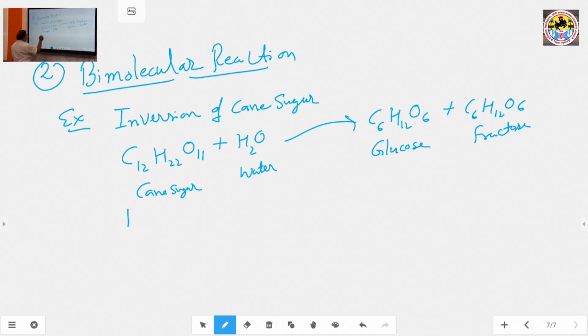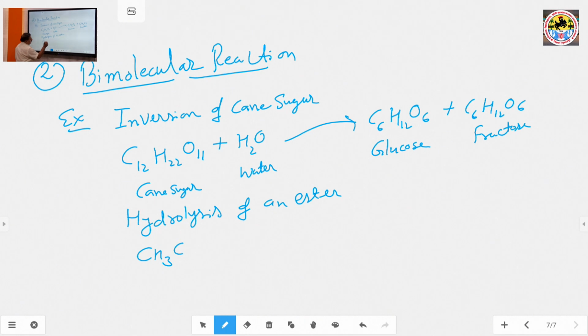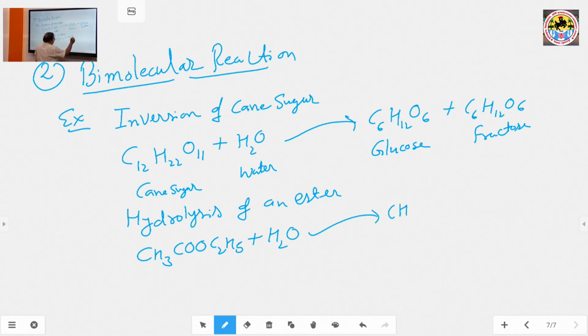hydrolysis of an ester. Generally ethyl ester, ethyl acetate CH3COOC2H5 plus H2O gives CH3COOH plus C2H5OH.